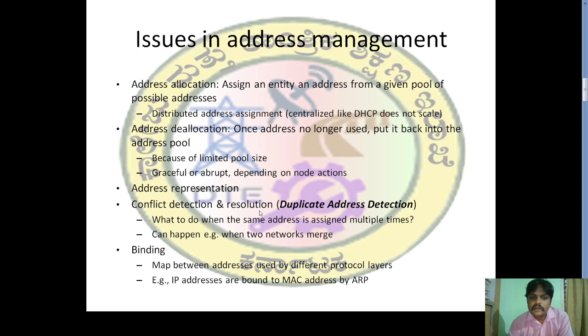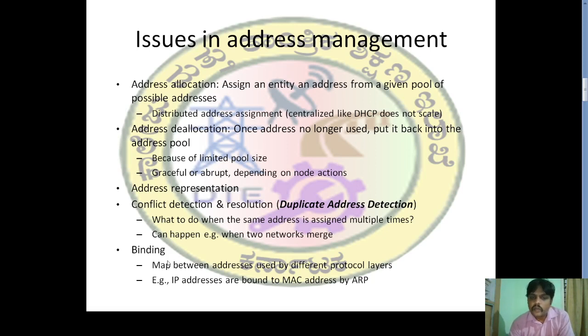Conflict detection and resolution. That comes under duplicate address detection. What to do when the same address is assigned multiple times? It can happen, for example, when two networks merge. One network assigned a particular address and another network also assigned the same address. So the conflict occurs, and that has to be resolved.